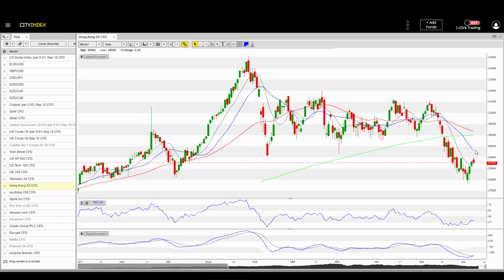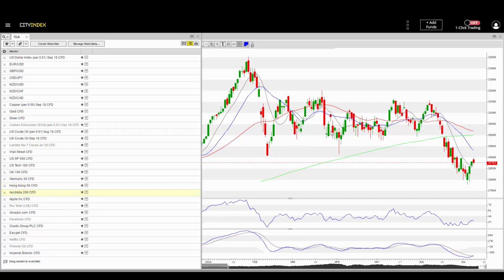Then Hong Kong 50, which is the most bearish of the bunch, having produced a bearish candle here. So I'll be looking to see if we break the low of this before we break the high, looking to see if we resume that downtrend. Alternatively, what I'd like to see here, if we break the high first, is to see us moving up towards 29,500 and 30,000 to retest these levels of support if that bullishness continues.